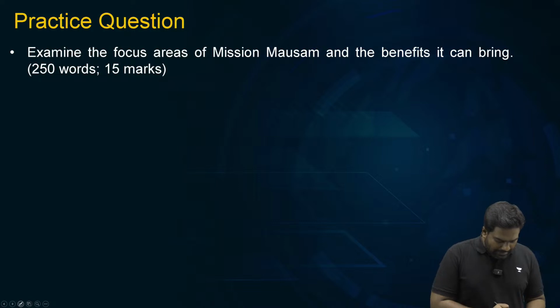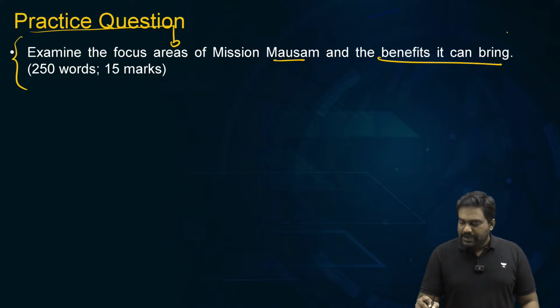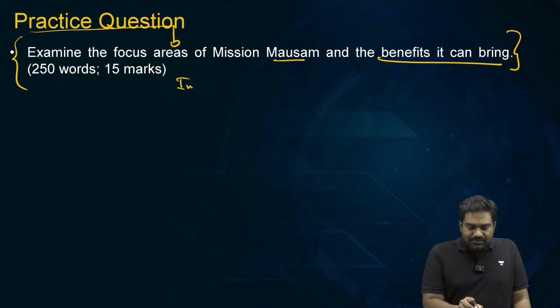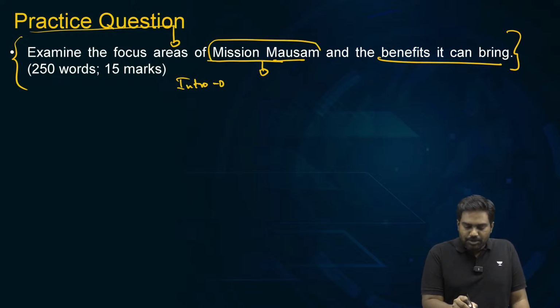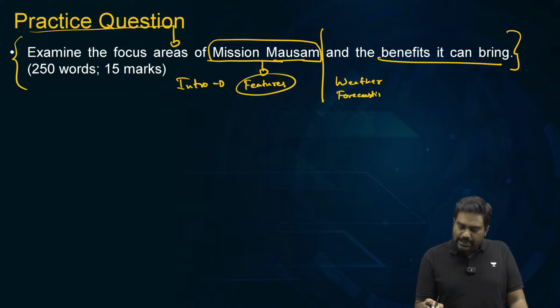Now take up a practice question based on this. Examine the focus areas of Mission Mausam and the benefits it can bring. Very straightforward question. So in the introduction, you can start out by explaining what is Mission Mausam. You can define the key features of the mission, or an alternate introduction would be you can introduce the importance of weather forecasting and early warning.